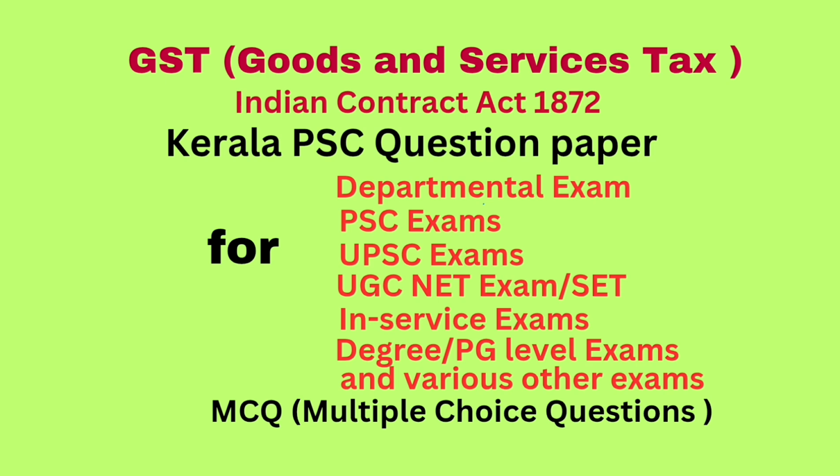Question number 99. The pawnee can retain the goods pledged for the expenses he incurred for the performance of the pledge except, answer, for making reasonable profit for reasonable length of time. Question number 100. The contract is extended to Sikkim in, answer, 1984. Thank you.